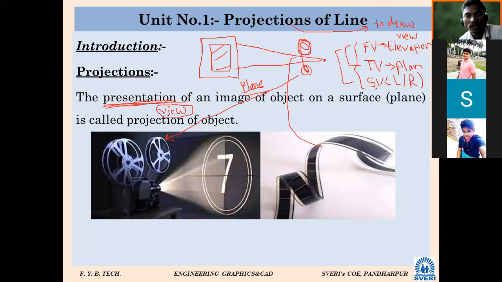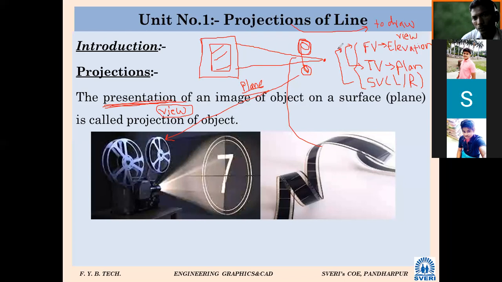Top view and side view, this combination is not there. So minimum 2 views are required. Sometimes 3 views are also taken to understand the object. But these are the two most important combinations: front view, top view, or front view and side view.